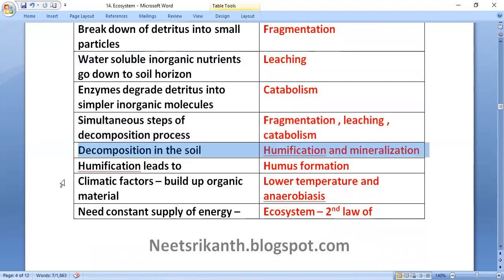Humification leads to humus formation. Climatic factors, lower temperature and anaerobiasis, build up organic material.